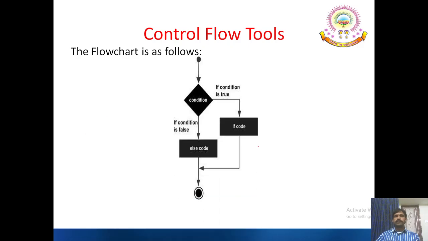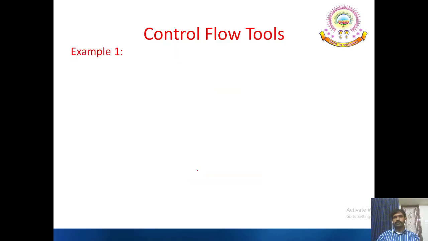So the flowchart is general, we know this. If the condition is true, control flows to this side. If the condition is false, it flows to this side. This is the true case and this is the false case. Only one of these two blocks is selected for execution and then it continues to the normal sequence of operations.